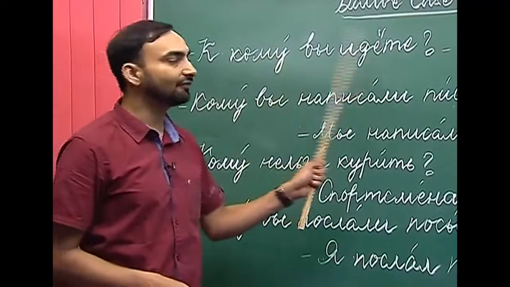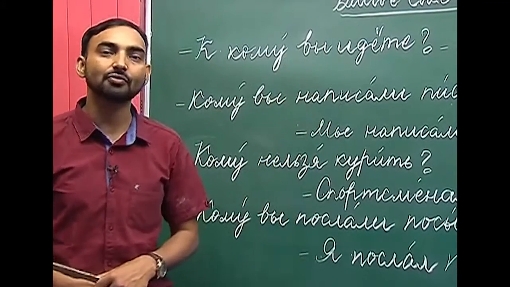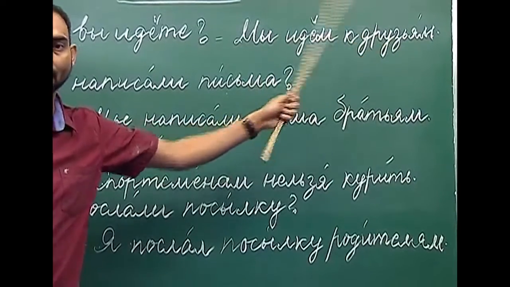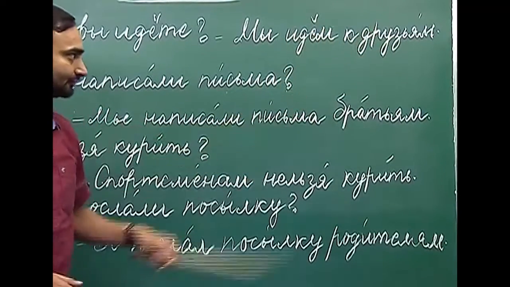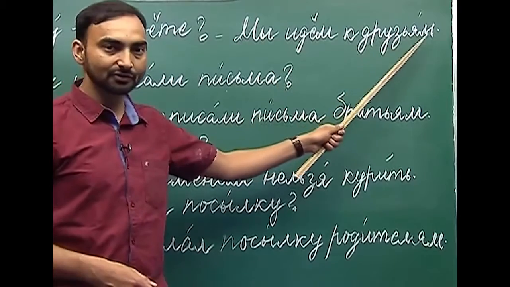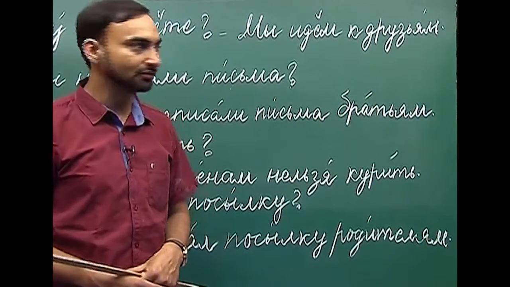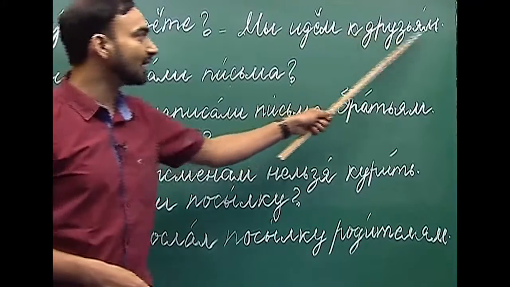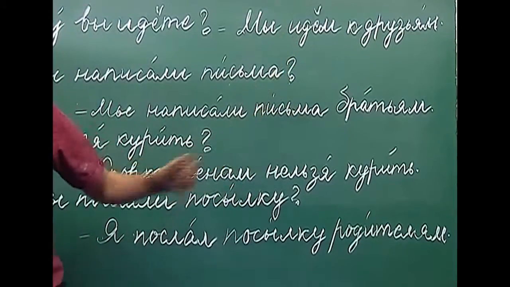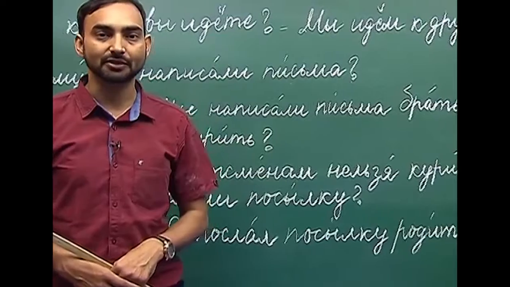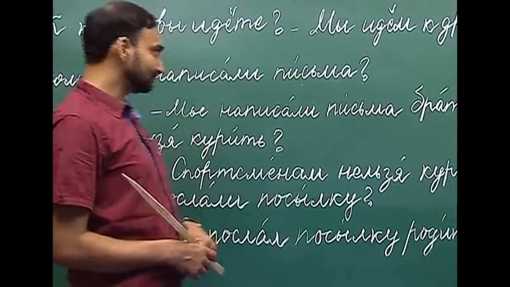Where are you going, or to whom are you going? My idyom k druzyam. We are going to our friends' place. Here we have used druzyam, which is the dative plural of drug. This idyom is from the verb idti, a verb of motion, to go.